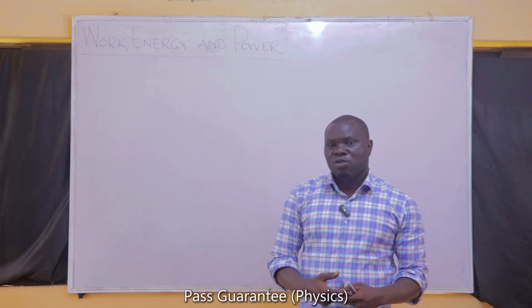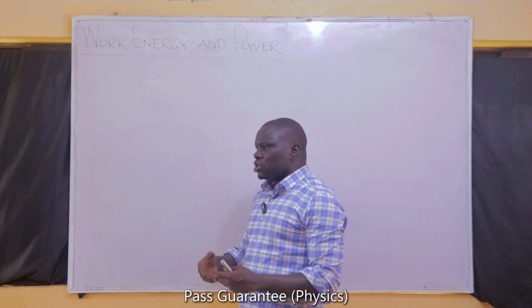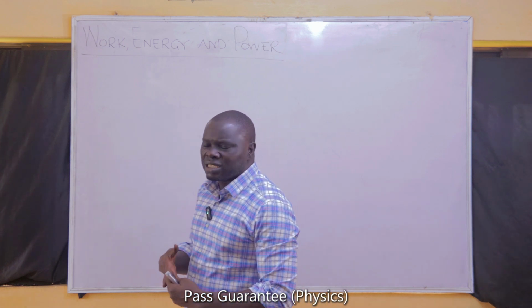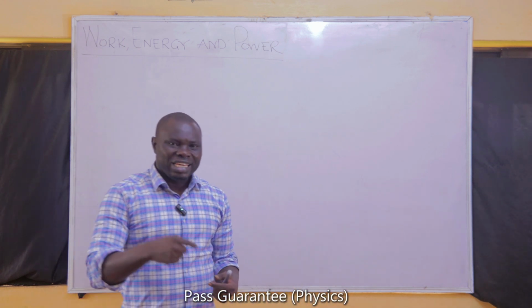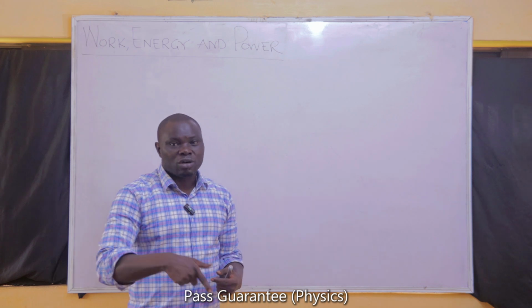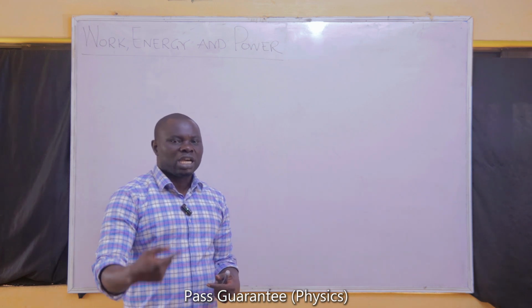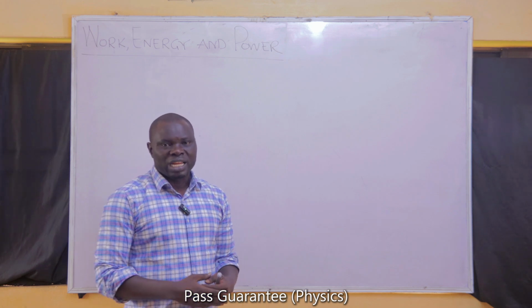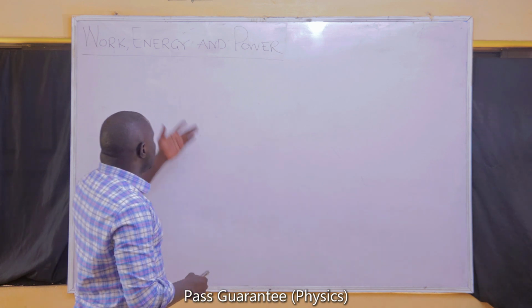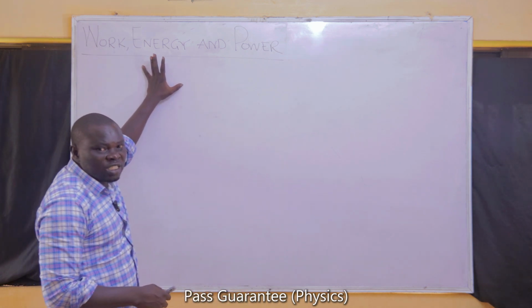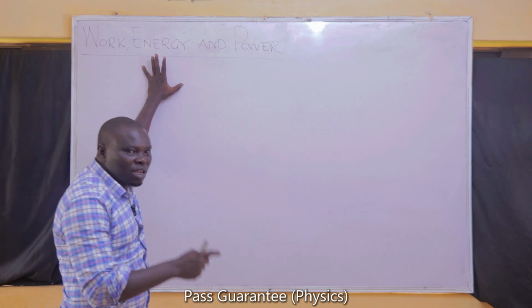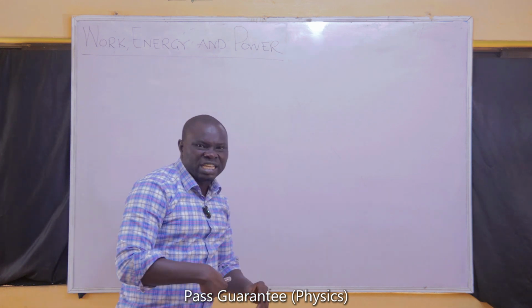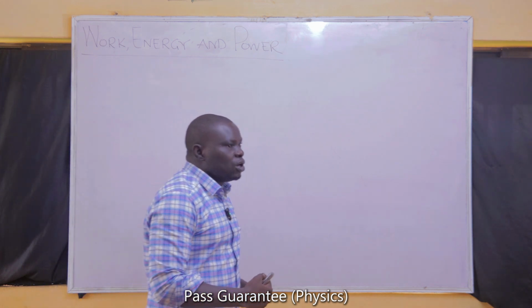We have the energy being converted to other forms that are not desired. For example, when the fan works for a long period of time, you touch the body of the fan, you discover that it is getting hot. That heat is definitely coming from the electrical energy that you have supplied to it, that you expect it to convert to mechanical energy. So in a closed or isolated system, energy can neither be created, you cannot add to the amount of energy that you have all by yourself, nor destroyed.